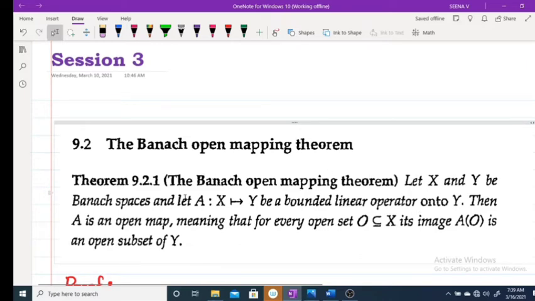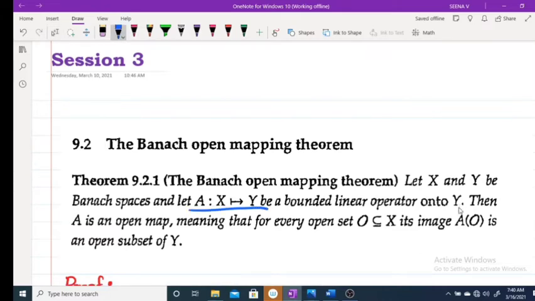Let X and Y be Banach spaces. Let A from X to Y be a bounded linear operator from X onto Y. A is a map from X to Y, and given A is a bounded linear operator onto Y, then A is an open map. That is, for every open O subset of X, the image AO is an open subset of Y.